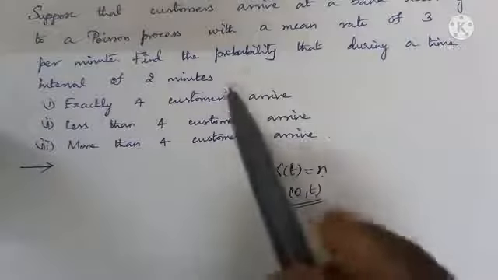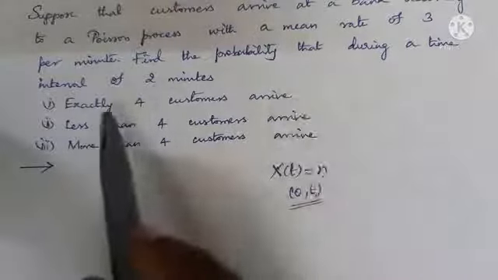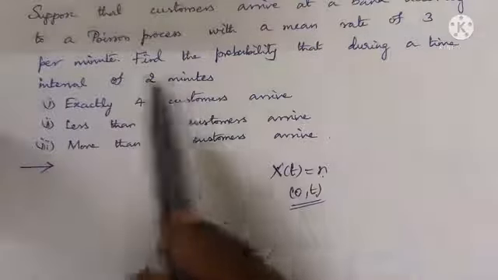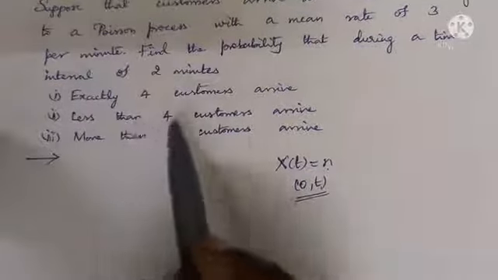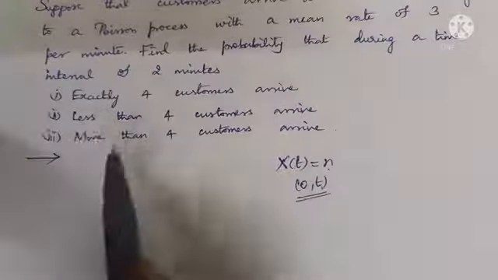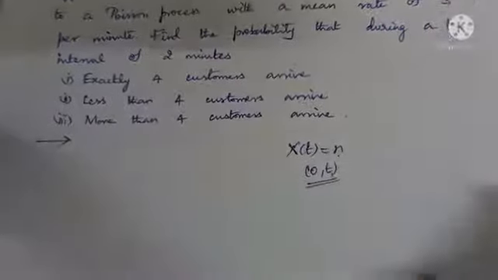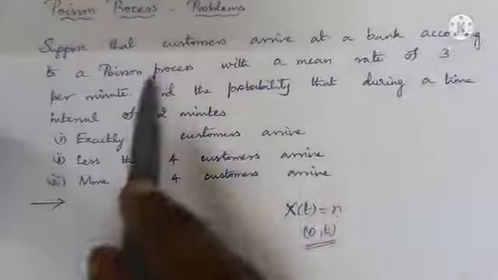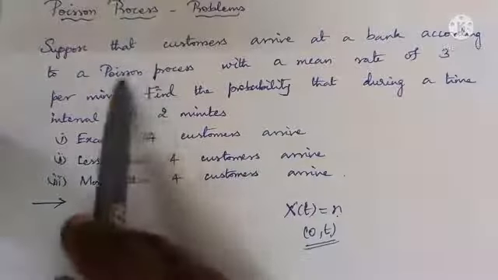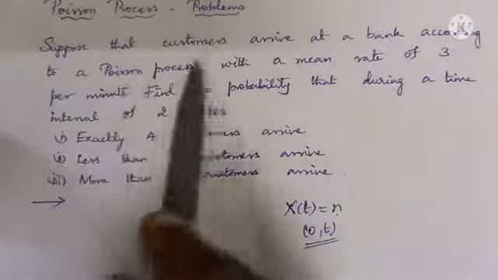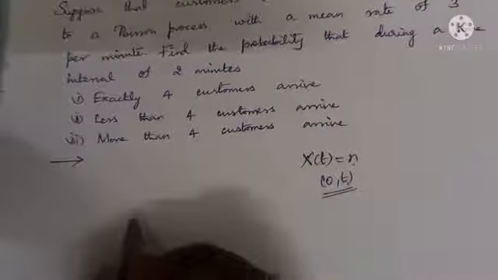We have to find the probability of exactly 4 customers arriving in a 2 minute interval, less than 4 customers arriving in a time interval of 2 minutes, and similarly, more than 4 customers arriving. So let us answer this question. What is given? Lambda is equal to 3 per minute. And it is said customers arrive according to a Poisson process. So, let us first take the solution.